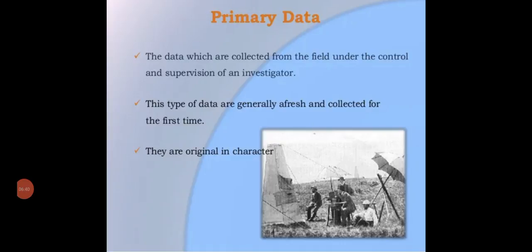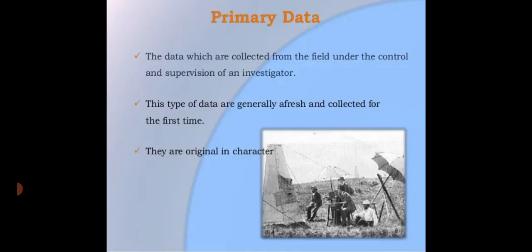Let me tell you the principal differences between the primary and the secondary data. Primary data are original because they are collected by the investigator, but the secondary data are not original, they are already in existence. Difference in objective: primary data is always related to the specific objective, but secondary data have already been collected for some other purpose.